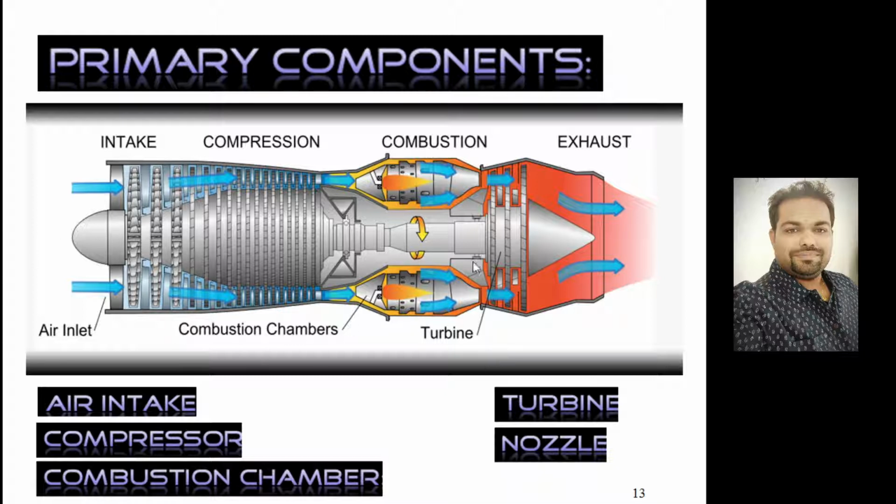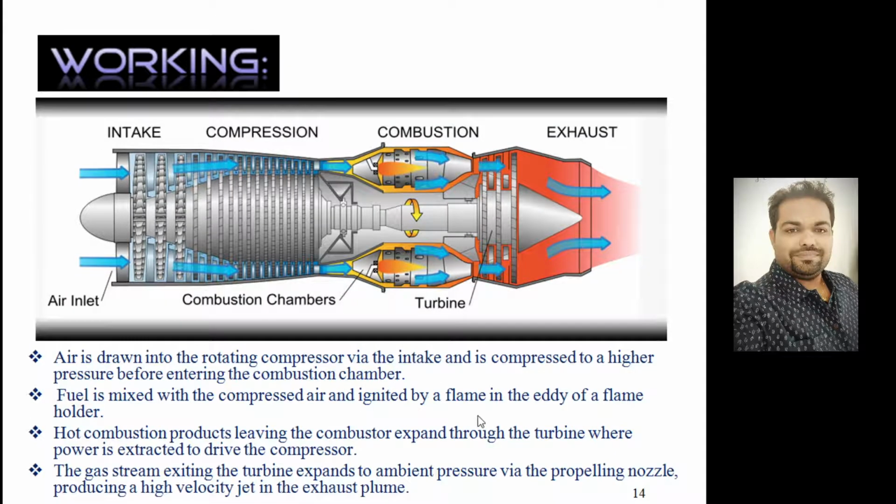The total components of jet engines: it requires the intake, followed by the compressor, combustion chamber, turbine, and exhaust. So in total there are basically five components: air intake, compressor, combustion chamber, turbine, and nozzle. If you look at the working principle, air is drawn into the rotating compressor by the intake and is compressed to a higher pressure before entering the combustion chamber.